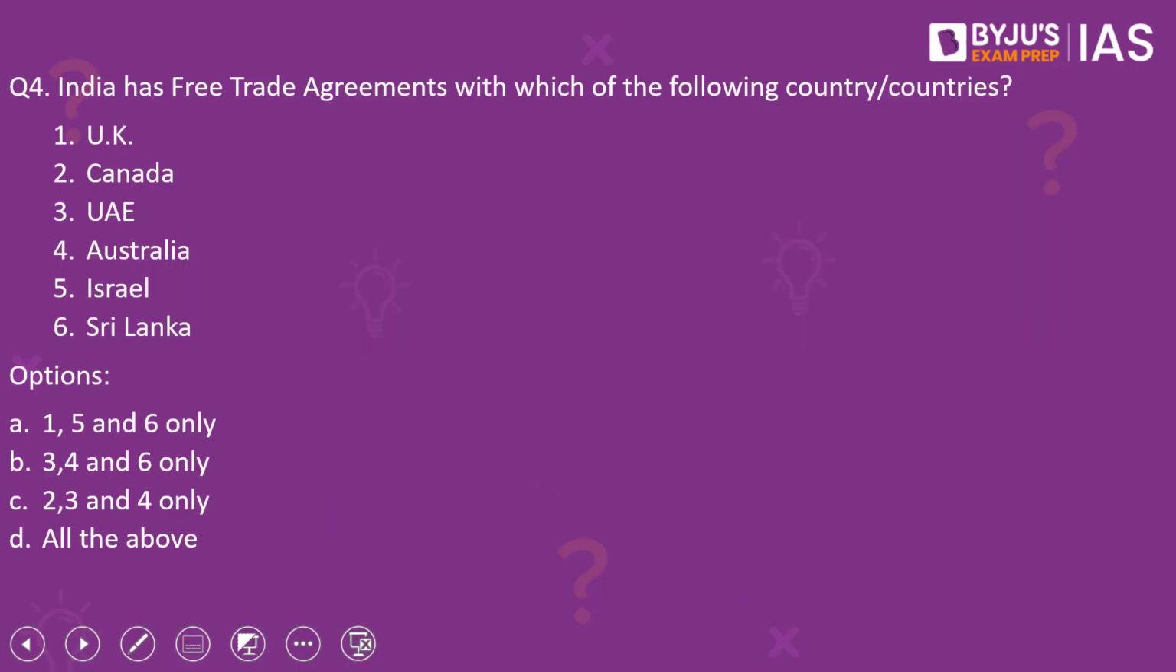Moving on to the fourth question of the day. The question reads, India has free trade agreements with which of the following country or countries? There are six countries mentioned here: United Kingdom, Canada, UAE, Australia, Israel, and Sri Lanka. Please have a look at the options.